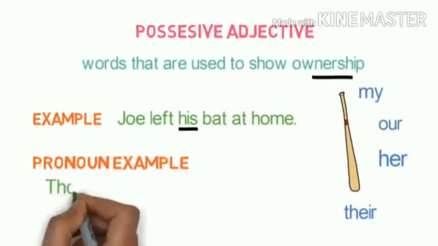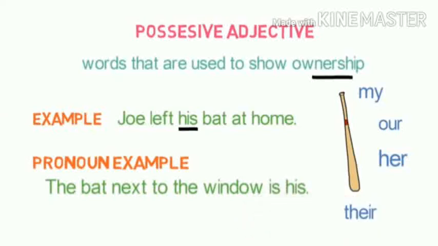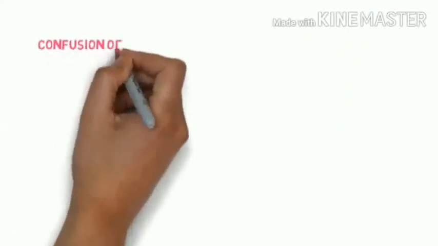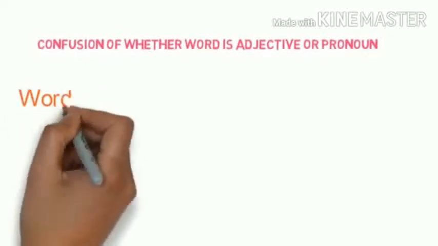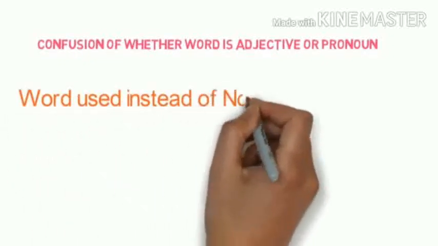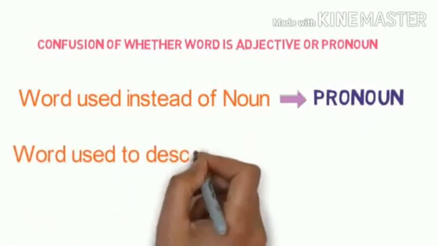In the same way, we also have possessive pronouns. For example, "The bat next to the window is his." It is the possessive pronoun because it is not describing any noun or pronoun. It is simply standing alone in the place of a noun or a pronoun. So it's called a possessive pronoun.